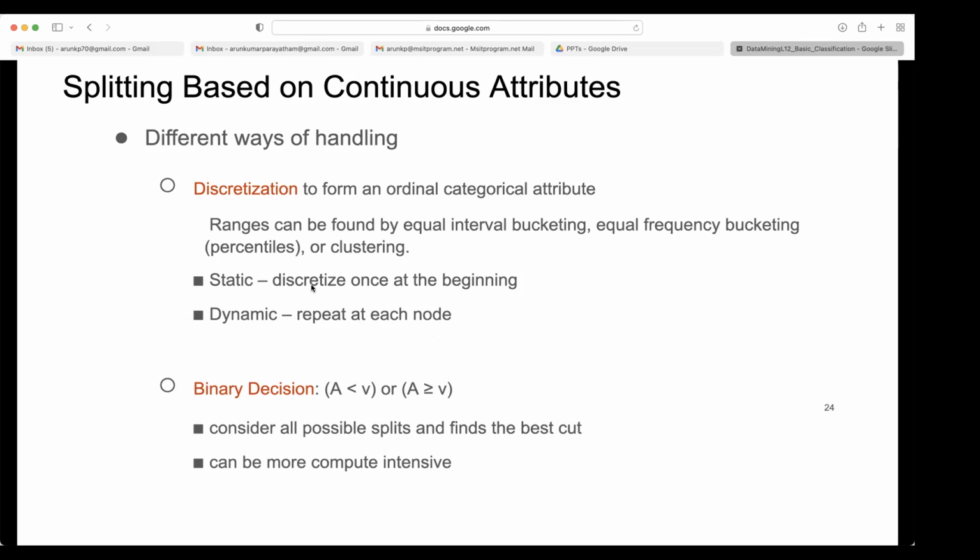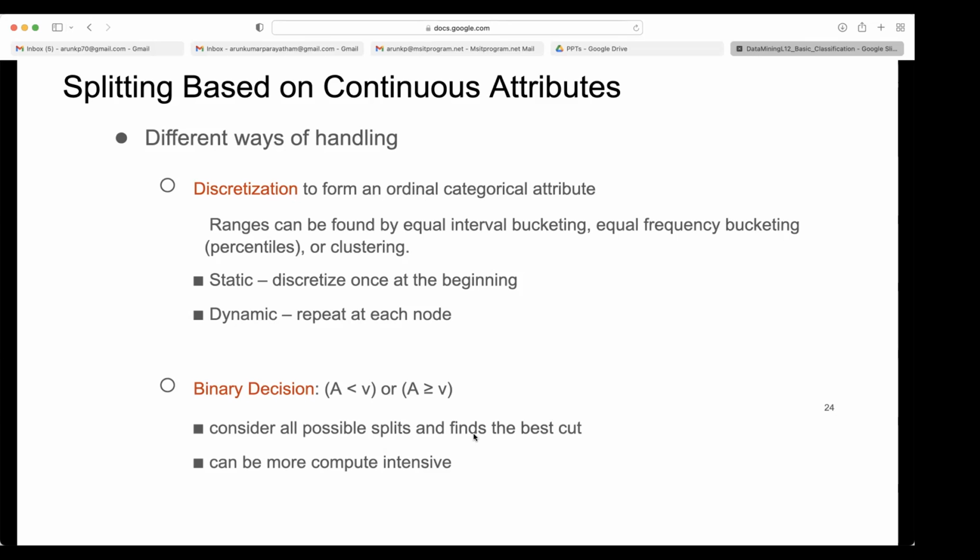Static means once we discretize, we won't discretize again. Dynamic means at the time of the split, we again see what the good bucketing is. Then a binary decision, A less than V or A greater than or equal to V, considers all possible splits and finds the best cut.